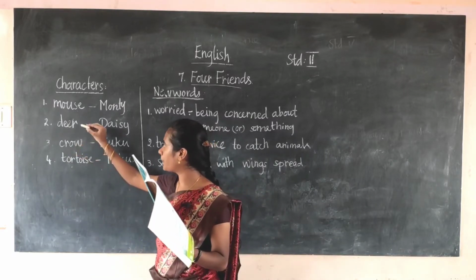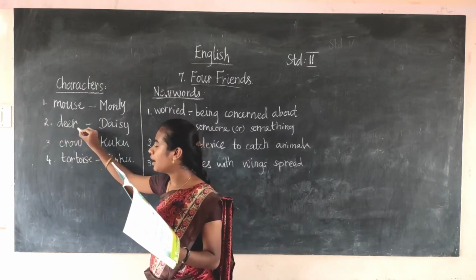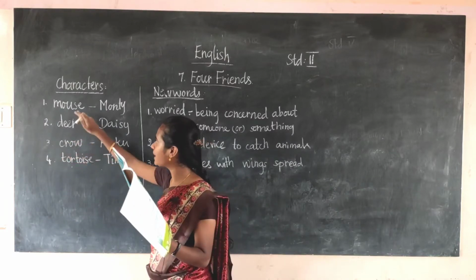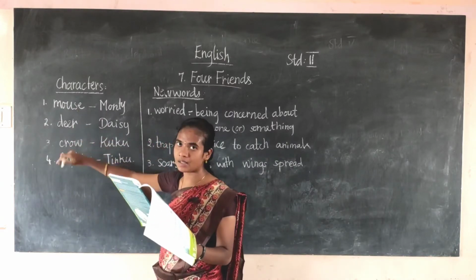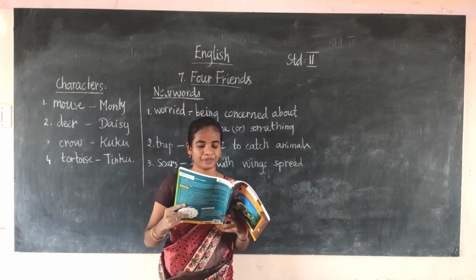Now, to the place where the deer is trapped in the hunter's net, the crow carries the mouse on his back. In this place, these three animals are there. Can you think what happened next?